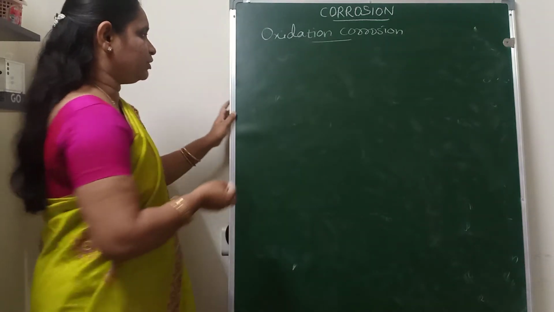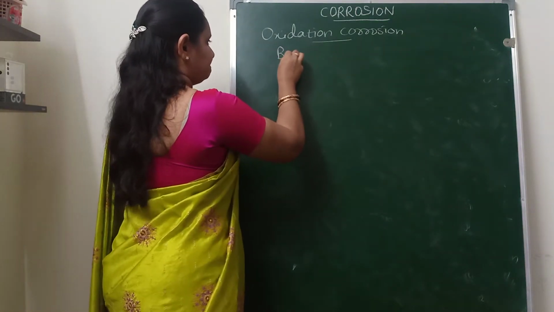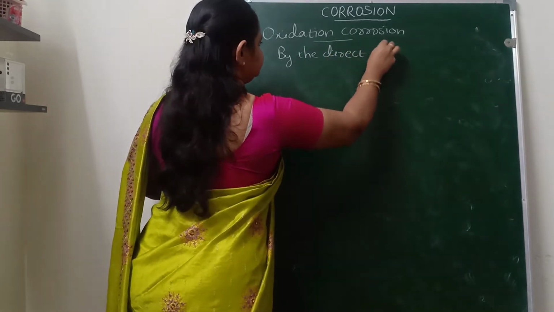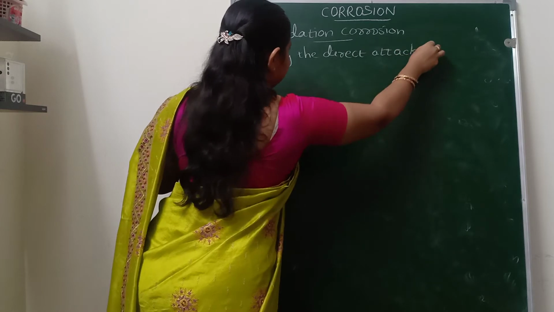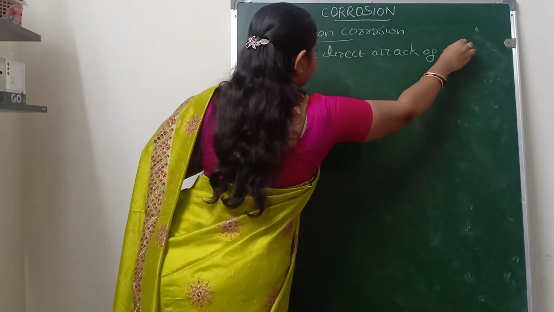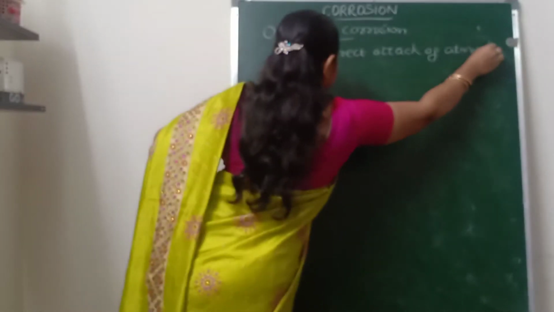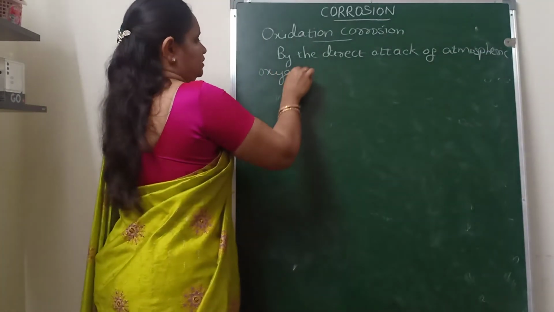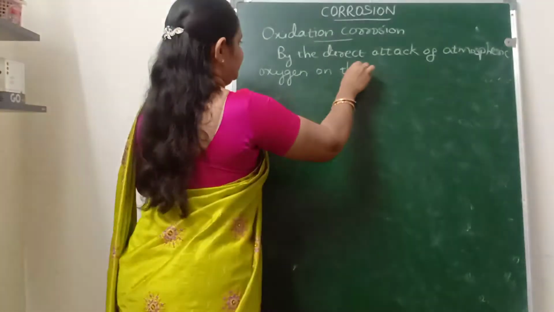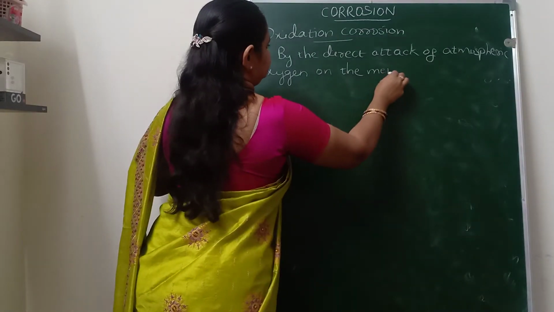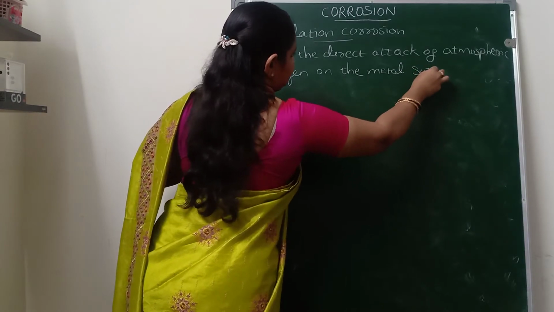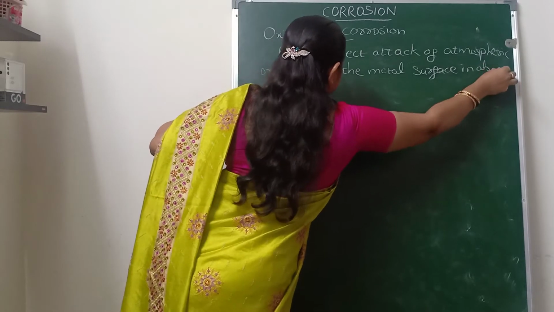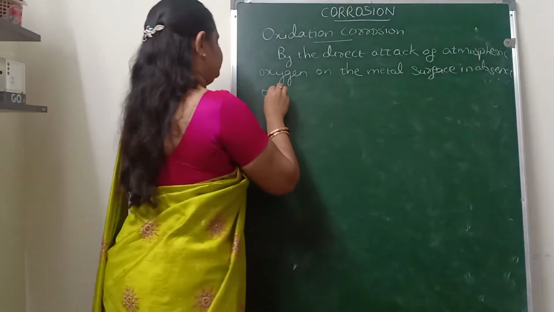So oxidation corrosion will take place by the direct attack of atmospheric oxygen on the metal surface in absence of moisture.